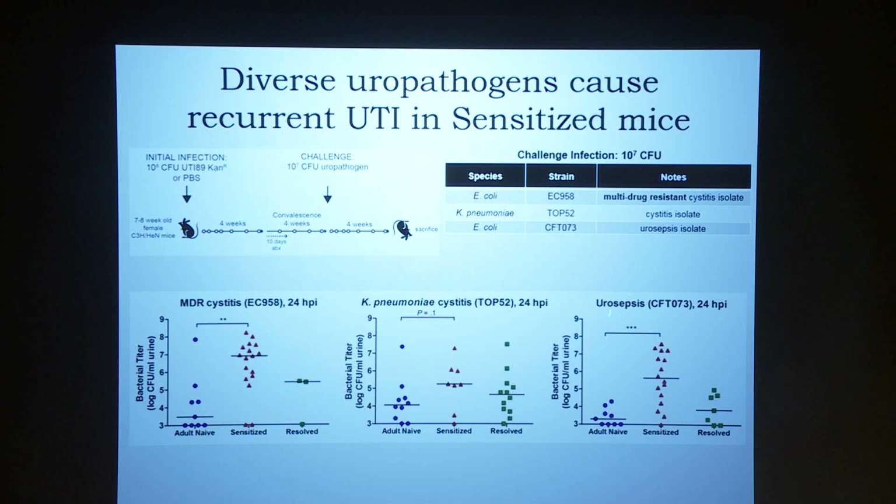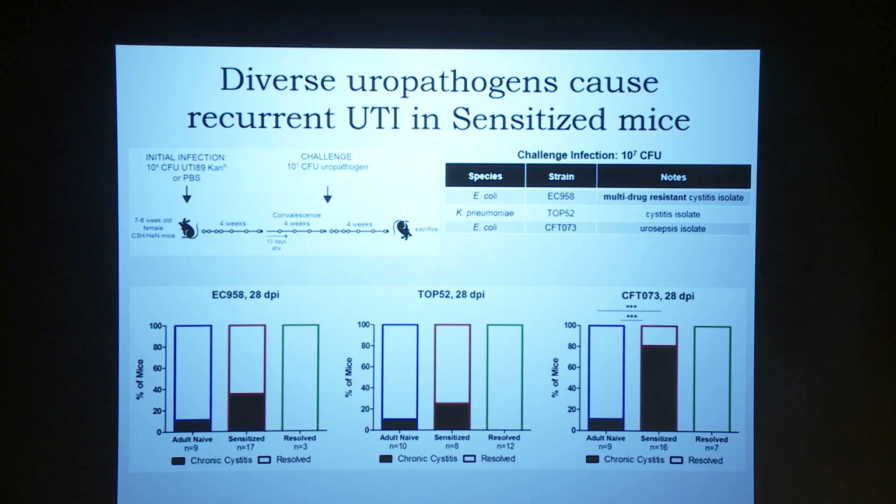And finally, this urosepsis isolate from a kidney infection that was so severe that it crossed into a woman's bloodstream also did very well in sensitized mice. So here we can see that sensitization renders these mice susceptible to diverse uropathogens. We see a similar increase in the incidence of chronic cystitis, the result of the overall challenge infection, shown here in the black bars. You can see it's higher in the sensitized mice across the board. Also, resolved mice are uniformly resolving the challenge infection regardless of what we hit them with.